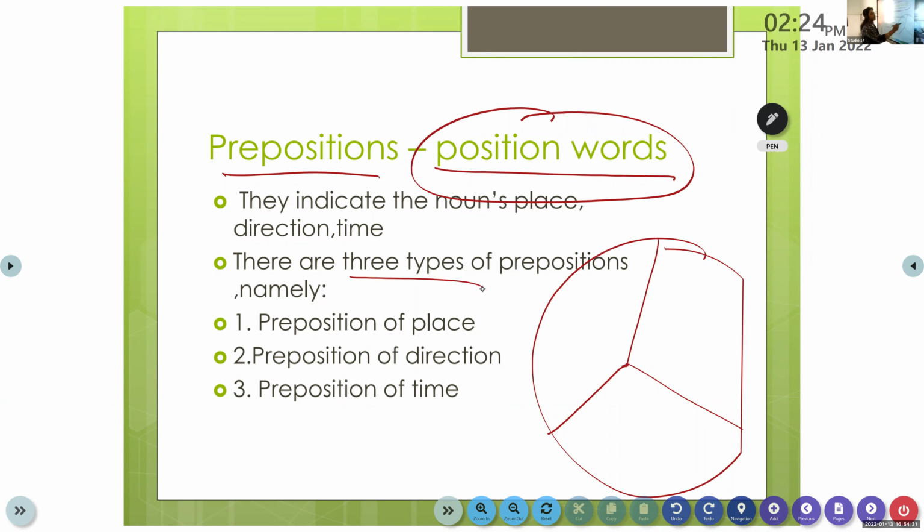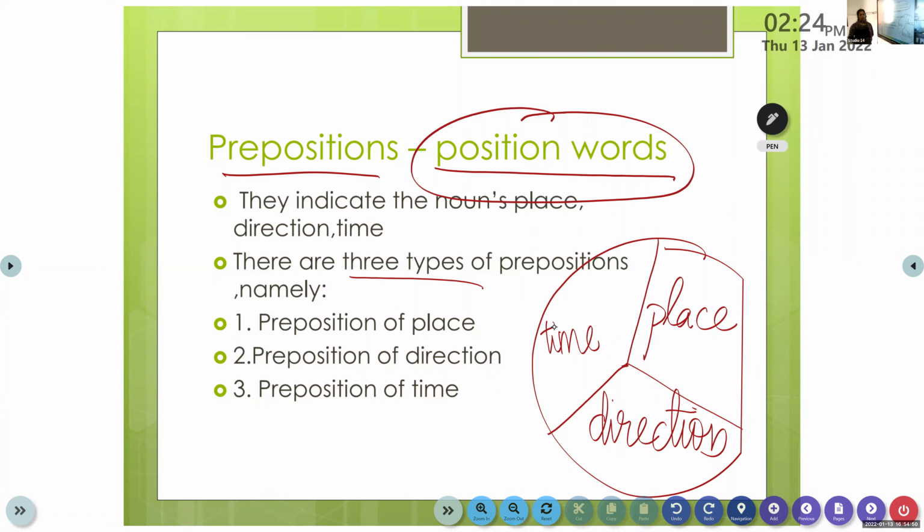The first one is place, so it is called a preposition of place. The second one is direction, so it is called a preposition of direction. And the third one, even a preposition can show us the time. It tells us the time, so it is called a preposition of time. So we can divide the preposition into three: preposition of place, direction, and time.